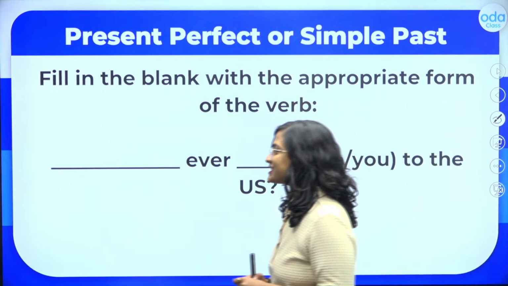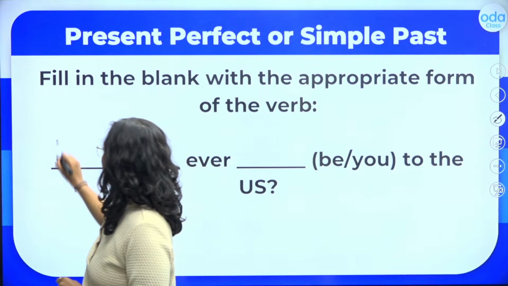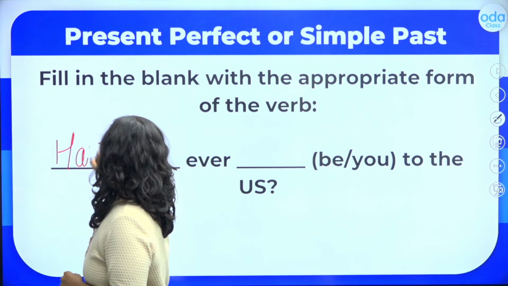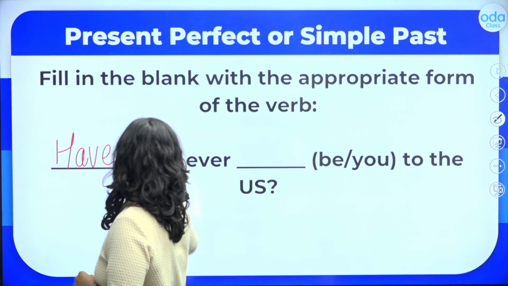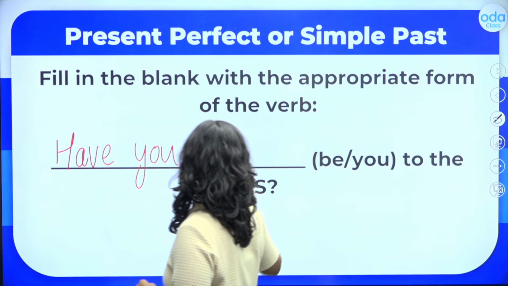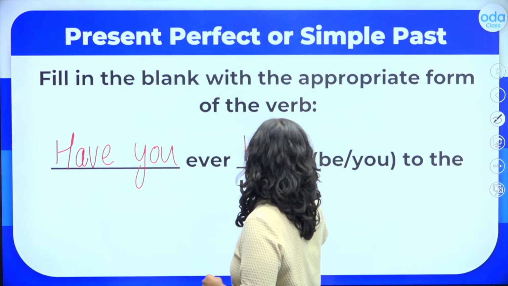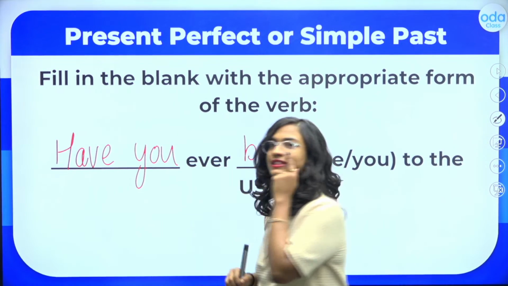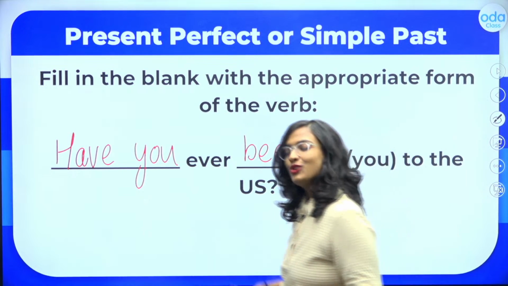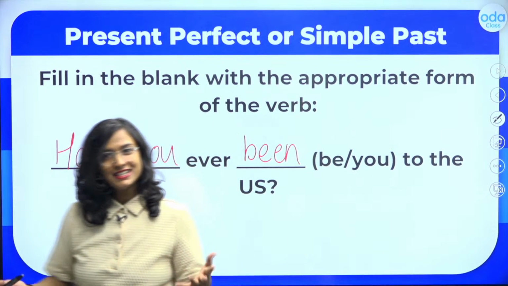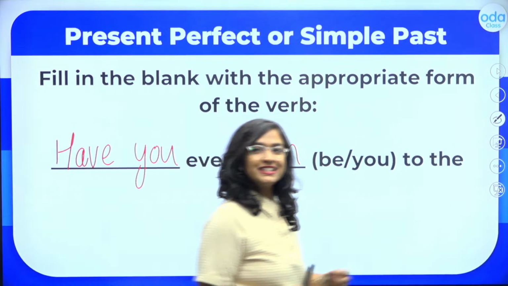Remember, we start our questions with the verb have or has. So, let's write it down. Have you ever, past participle, been to the US? Have you ever been to the US?